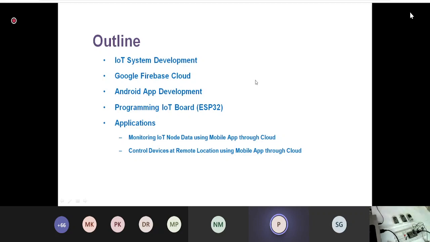Yeah. So the next thing that we'll do is the Android app development through the MIT App Inventor. And next, we'll do some programming with the IoT board, the ESP32. And with this, we'll cover two applications: monitoring IoT node data using a mobile app through the cloud, and controlling devices at a remote location using a mobile app through the cloud. So all these things we'll try to cover today.